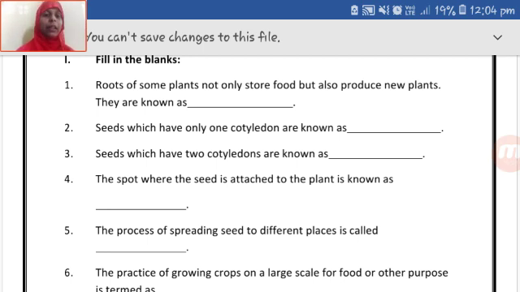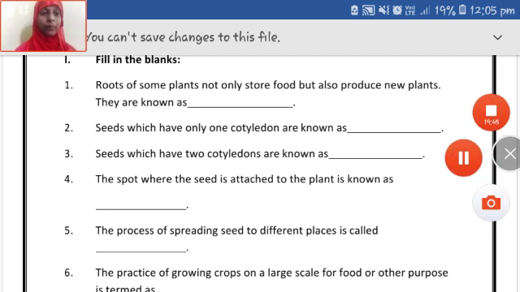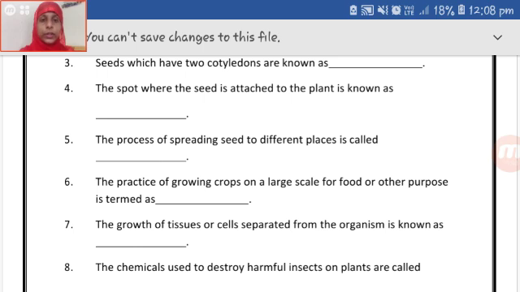Now the fourth, leave a line, copy the fourth blank, that is, the spot where the seed is attached to the plant is known as dash. So children, what is it called? Yes, the hilum or the micropyle.